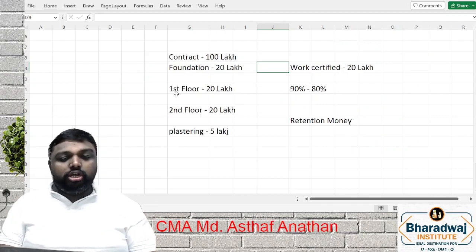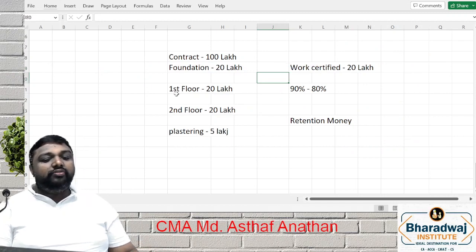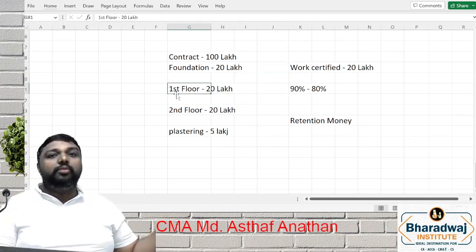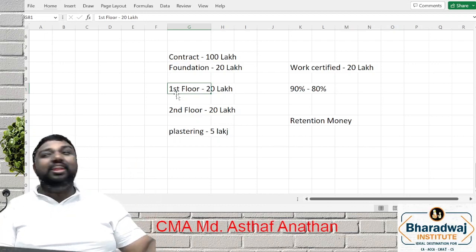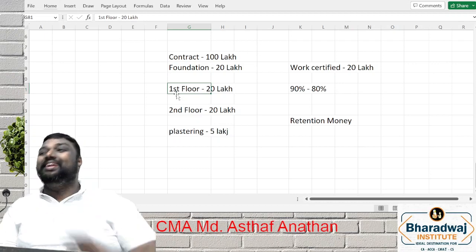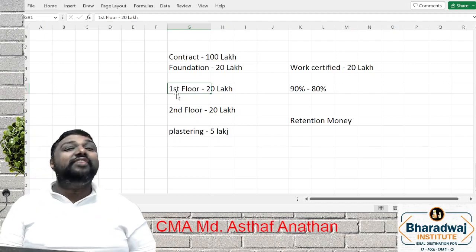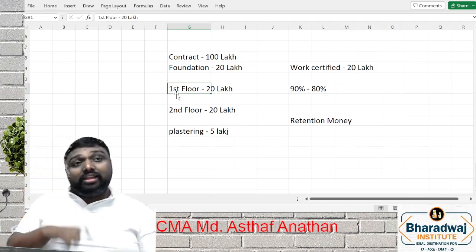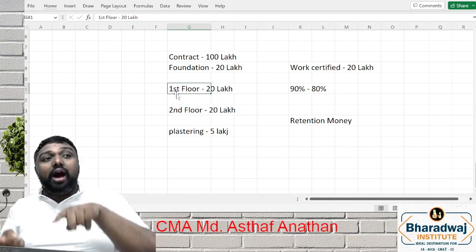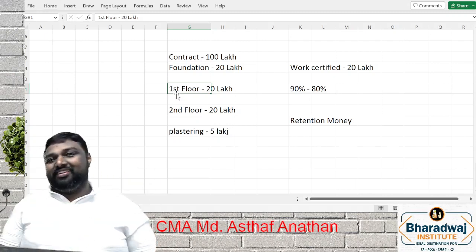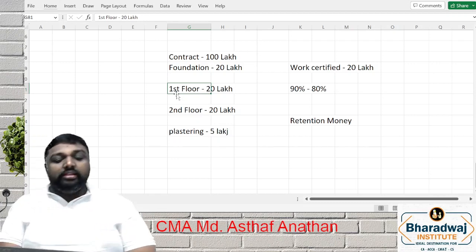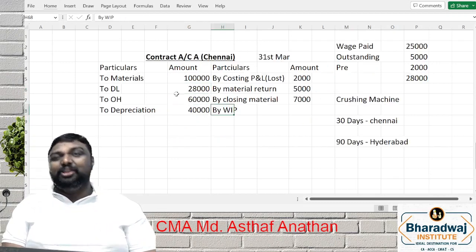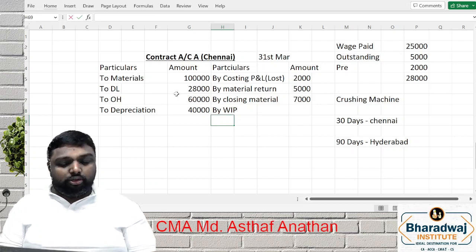Now, my question to all of you: at this 50% of first floor work, since it is 31st March, will the engineer visit? No, the engineer will come only when the work is completed. So we can classify the work into two parts: work certified and work not certified. So we can classify the work in progress into two.